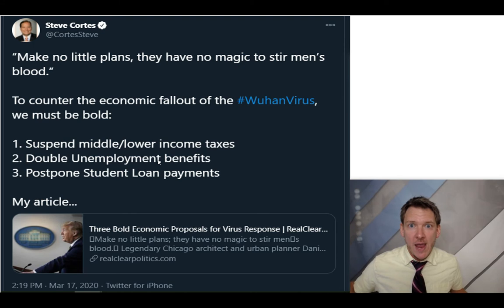Postponed student loan repayments. They listened to him. They did not listen to him when he said suspend middle and lower income taxes. Apparently, that was a little too much for them. But we cut every American a $1,200 check. I mean, who in March thought that we were literally going to cut everyone a check, other than Andrew Yang? Who thought this really could happen? So if that could happen, is this that crazy?